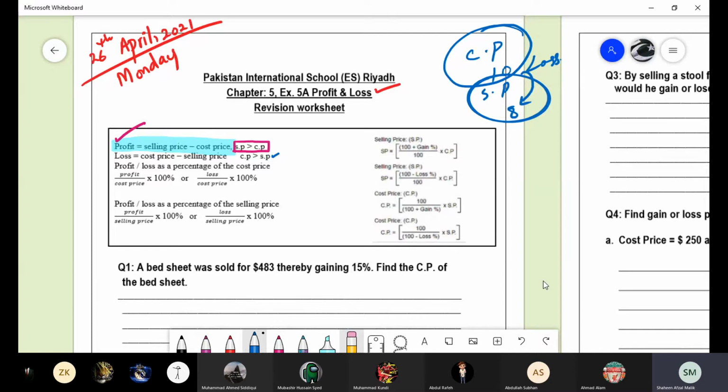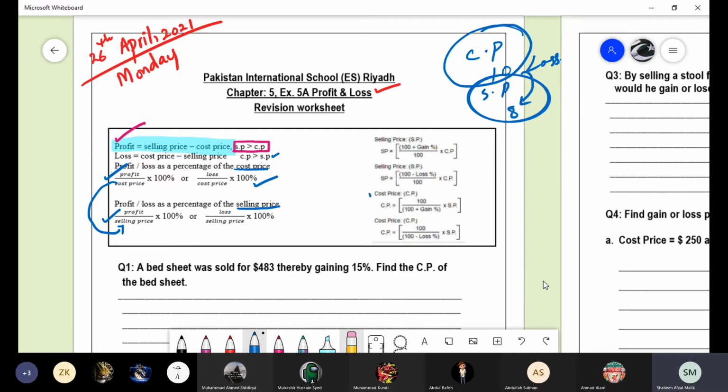This is the formula for the profit percentage according to the cost price: profit percentage of cost price, loss percentage of cost price. If they ask in the question to find the profit or loss percentage of the selling price, you have to divide by the selling price. It is the same thing, only the cost price changes into the selling price. We have done questions in class in a different way, but there is an easy way to find that.